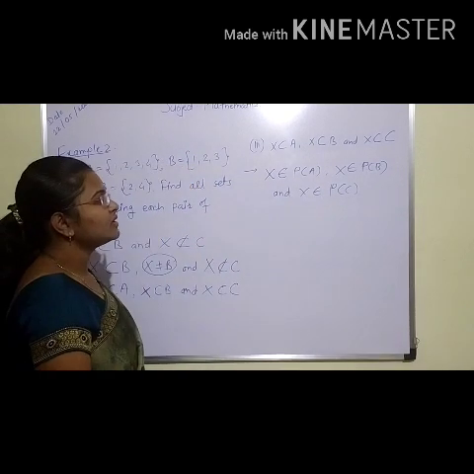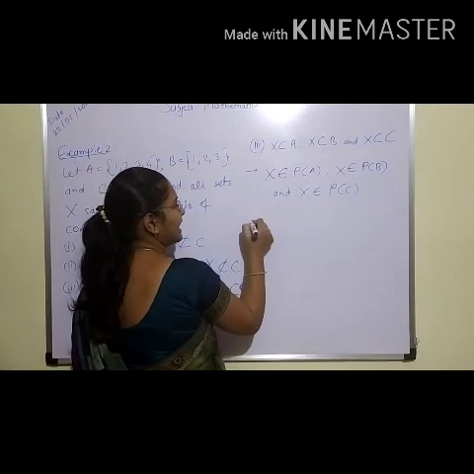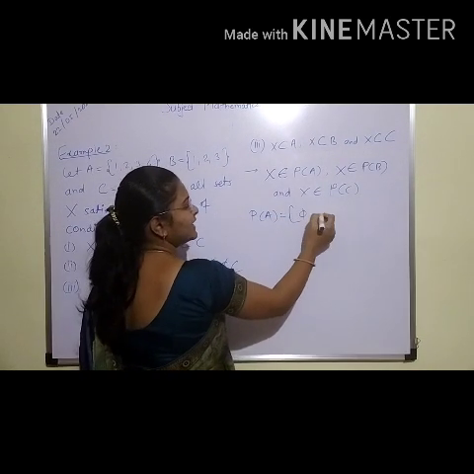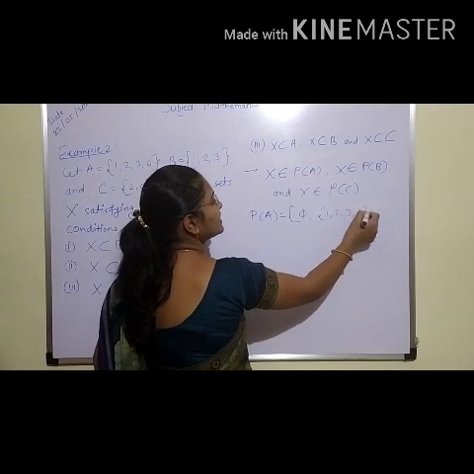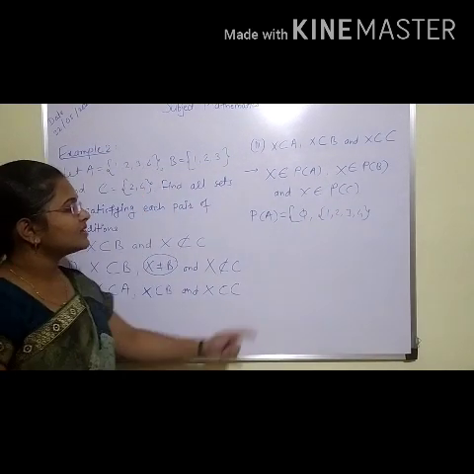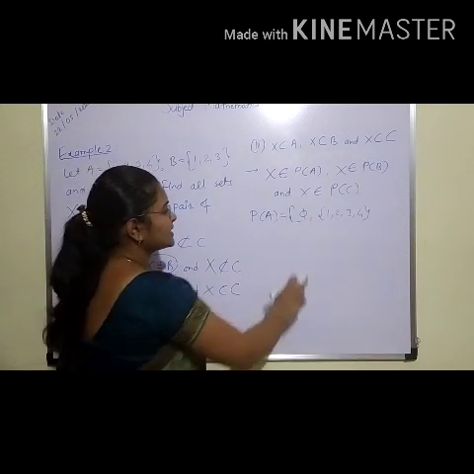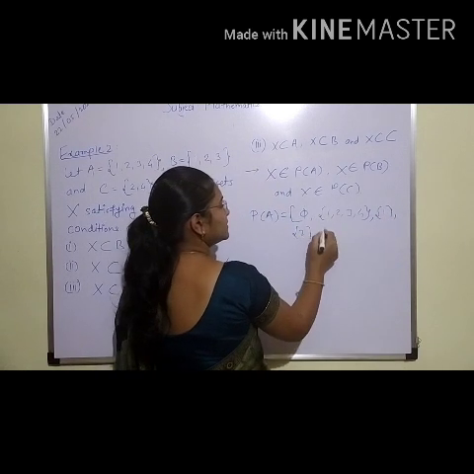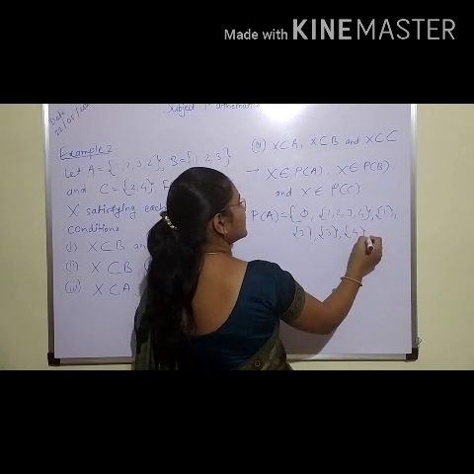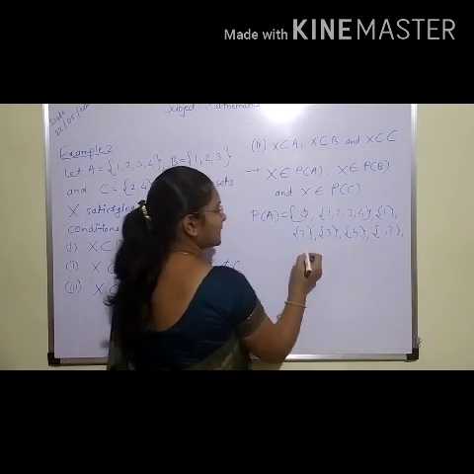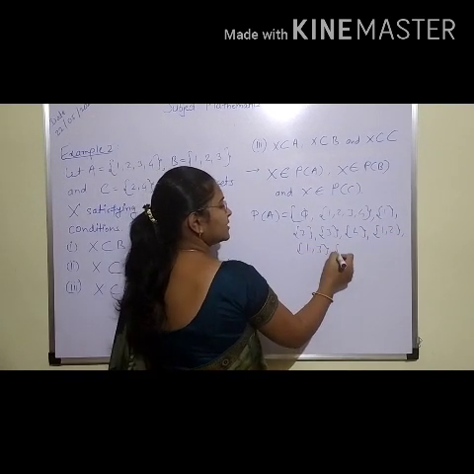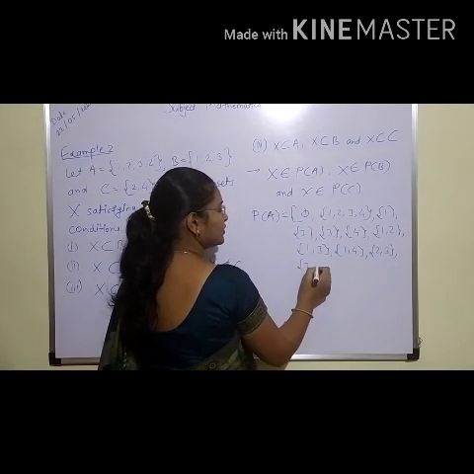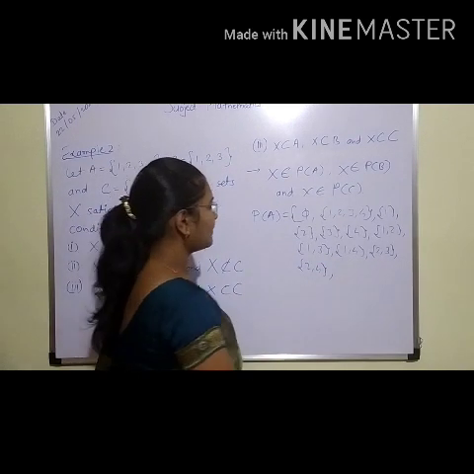Okay. Now students, we know that in power set of A, the members are empty set, itself A. I will write here 1, 2, 3, 4. I will not write A, so that we can take these all members in common. Okay. So 1, 2, 3, 4, singleton 1, singleton 2, singleton 3, singleton 4, then pairs 1, 2, 1, 3, 1, 4, then 2, 3, 2, 4, okay, then 3, 4.